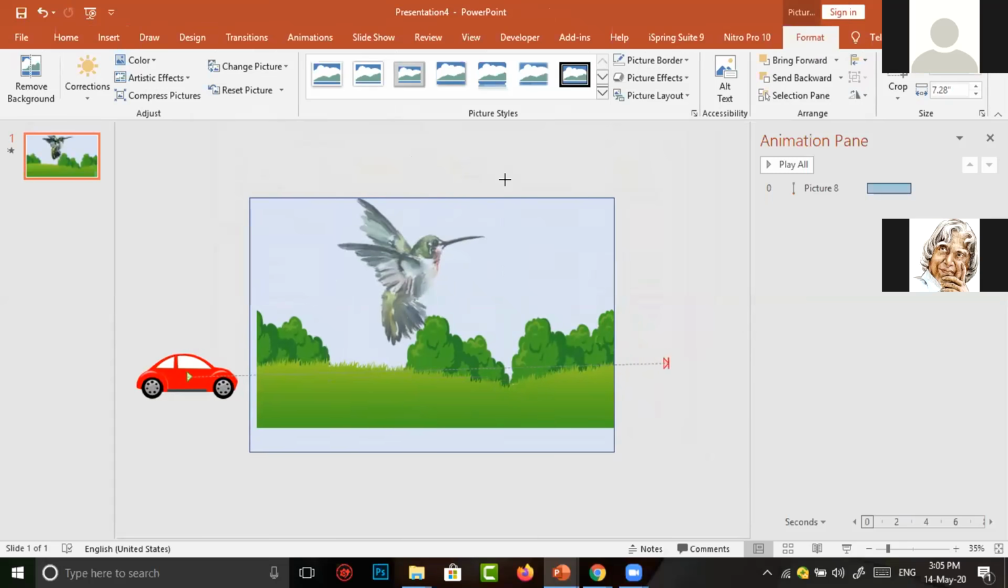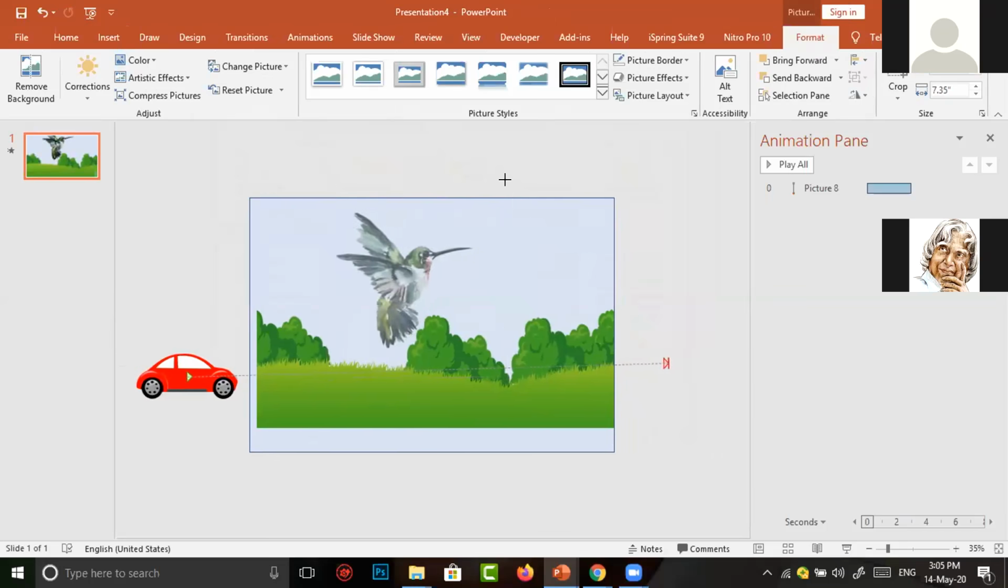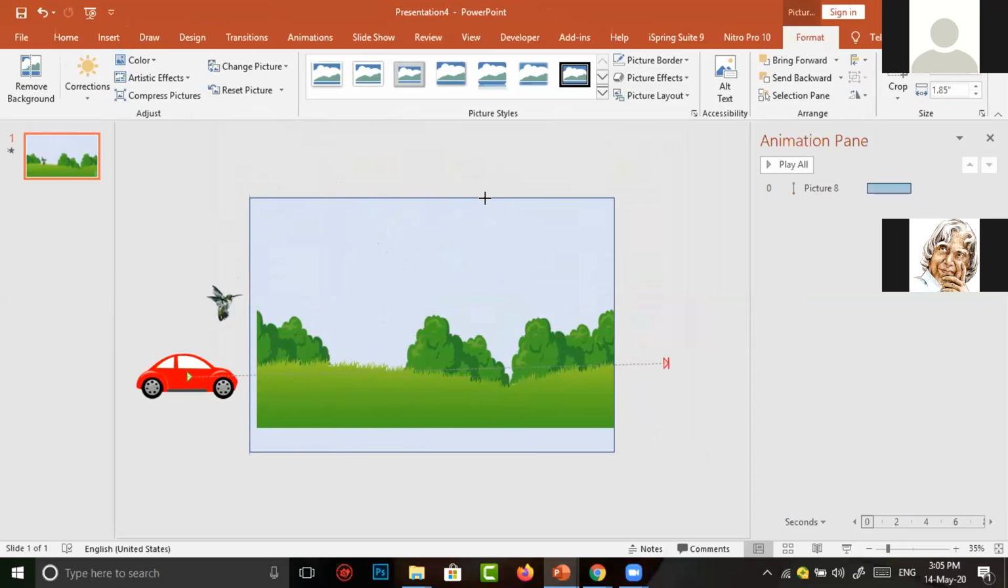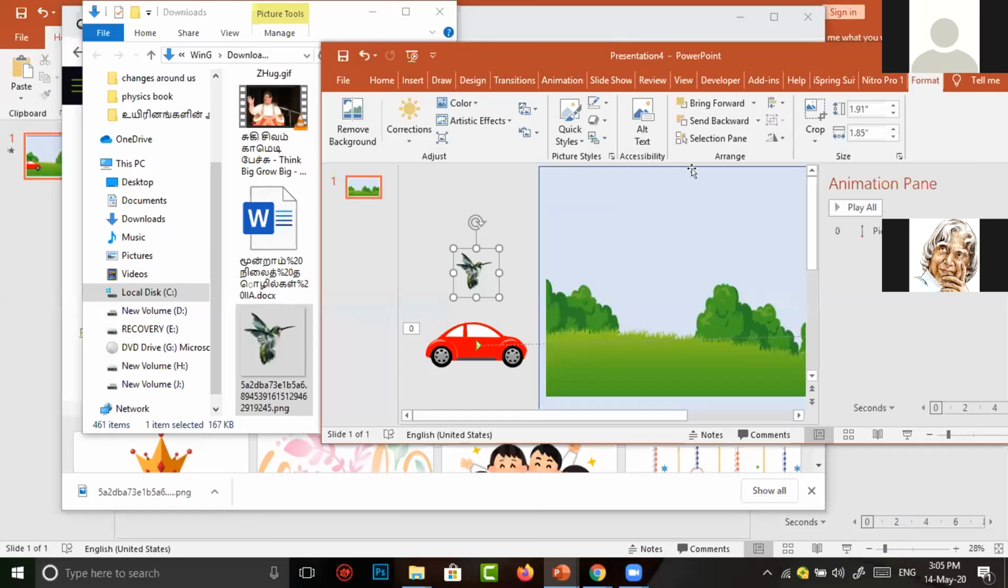Now again the bird size is very large. To resize the images, you have to click on your shift button. Then at the top or bottom, left or right corner, resize the image. Now I move the bird to the left of my slide. Again, I want to animate the bird to move from left to right.